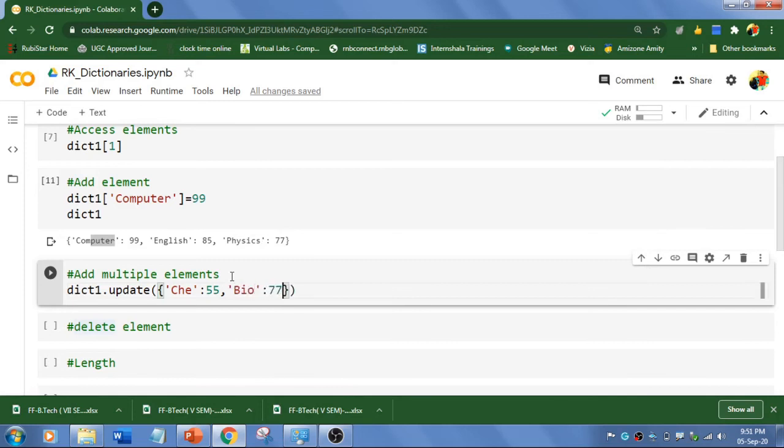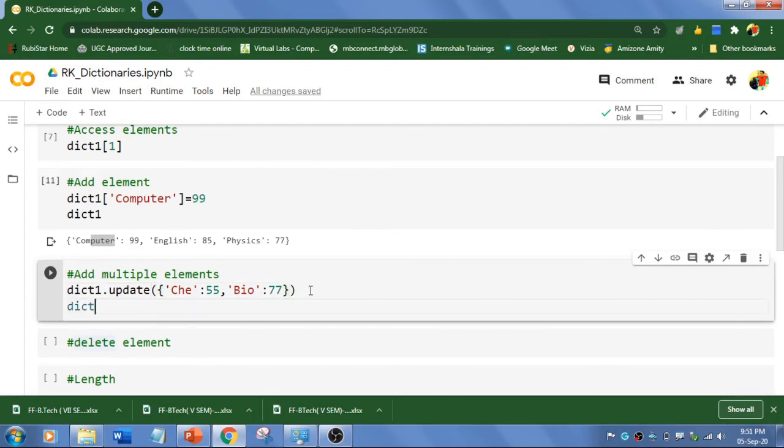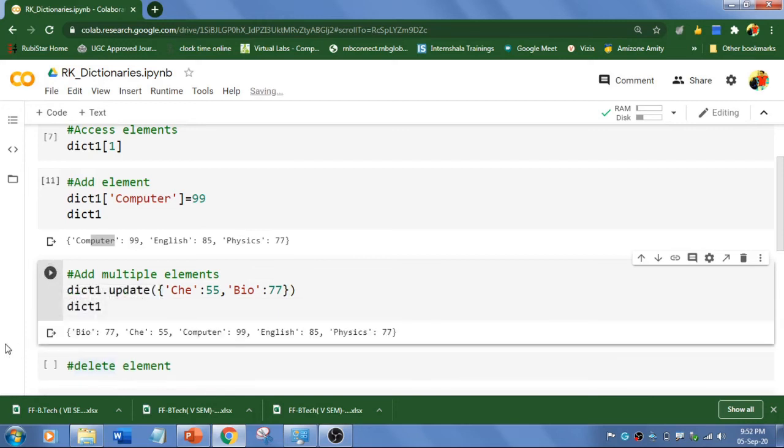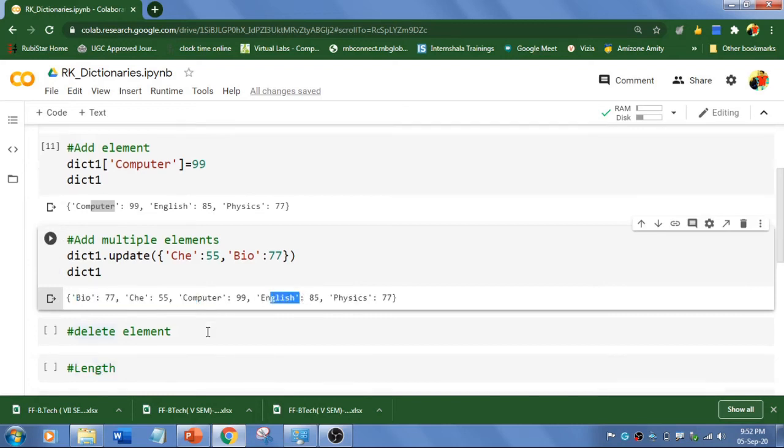Now I'm going to display dictionary1 and run. You see that these elements got added here: bio, chemistry, computer science, and English, physics along with this.